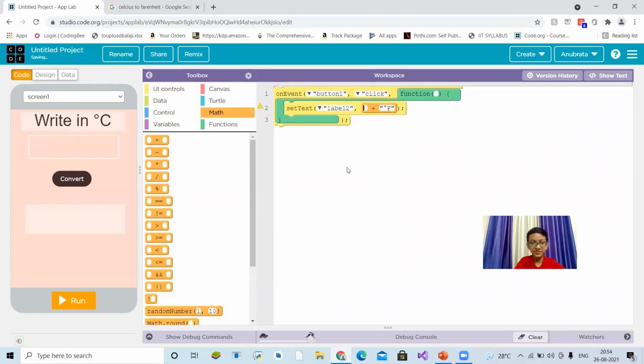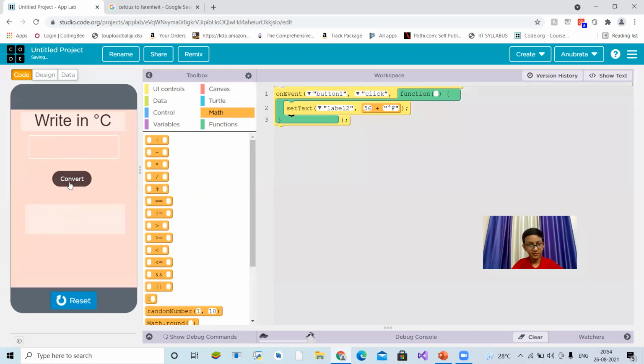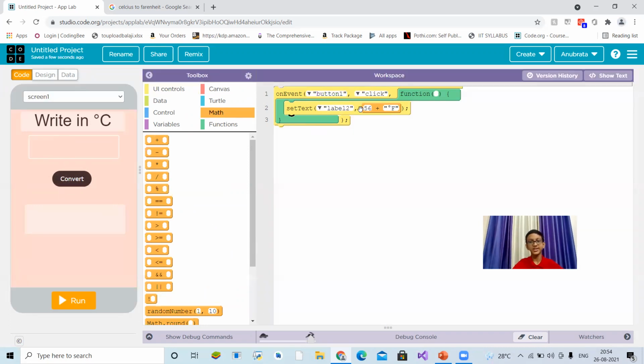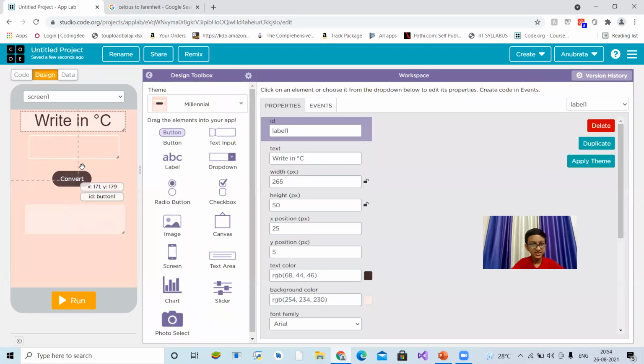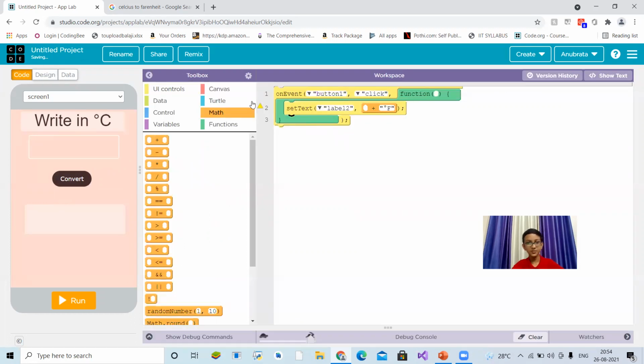Let's see, like this, 56 plus degrees Fahrenheit. Let's see when the convert is clicked. Yeah, it worked. So instead of this 56, we will convert the Celsius to Fahrenheit.